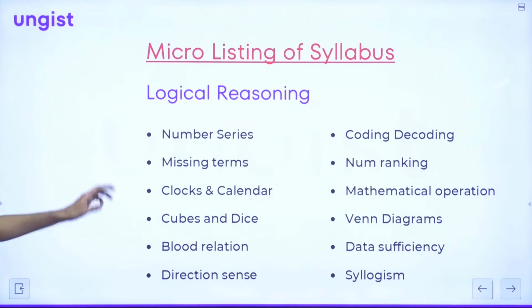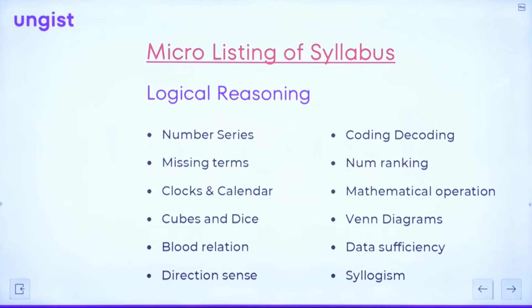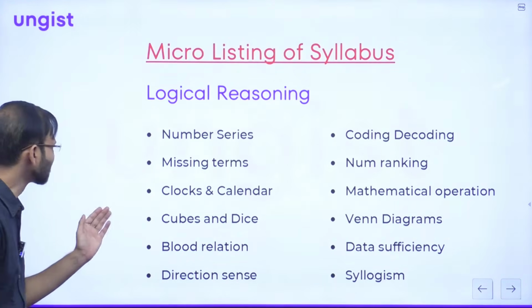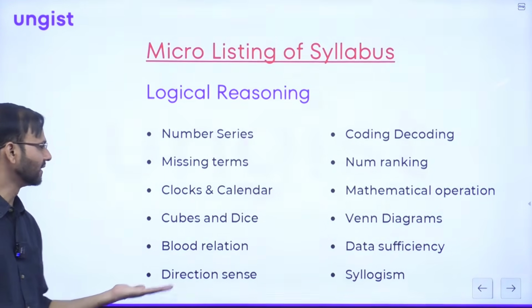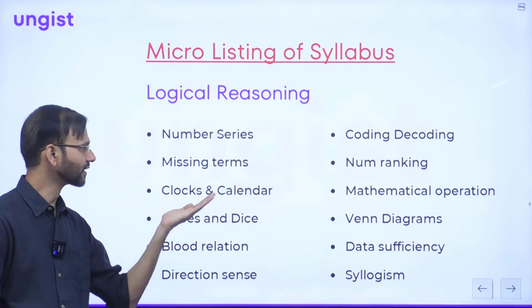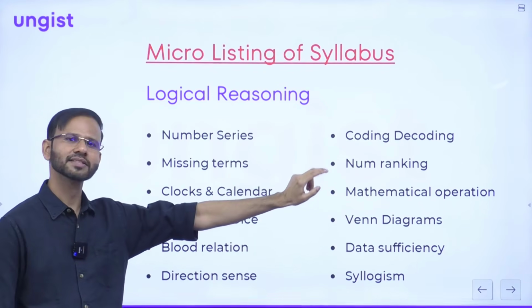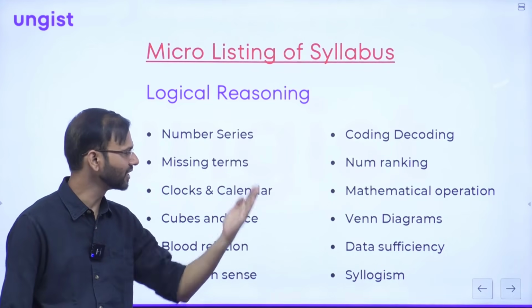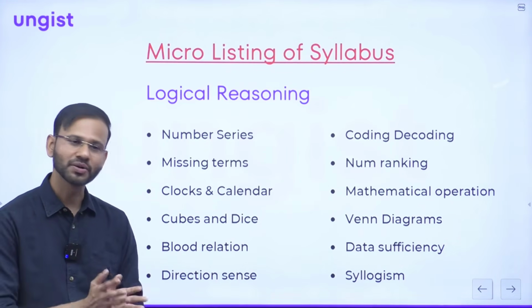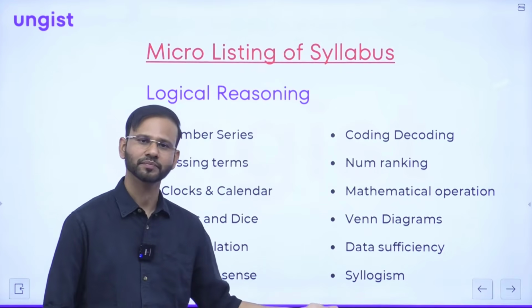Okay, after that, there's logical reasoning. We have the logical reasoning capsule for this. So, logical reasoning. In logical reasoning, guys, we have so many topics like number series, missing terms, clocks, calendar, cubes, dice, blood relation, direction sense, coding-decoding, number ranking. It is written num ranking, it is number ranking, right? Number ranking, mathematical operation, Venn diagram, data sufficiency and syllogism, right?